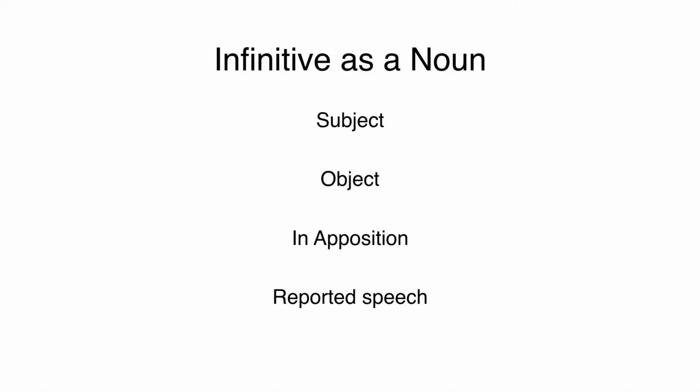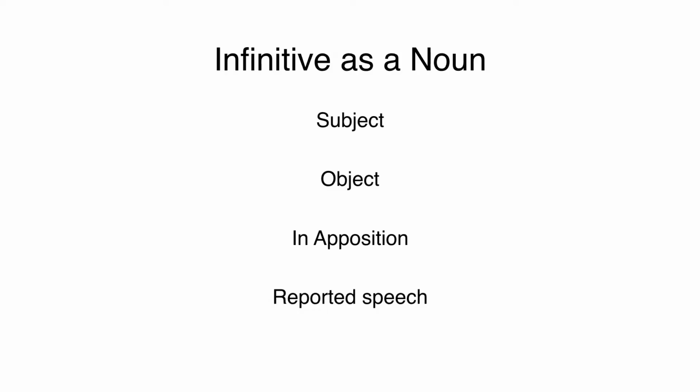Also, the infinitive can function in apposition. That is, to give further information about a concept or a noun that has already been mentioned. So, for example, this is the will of God, your sanctification, to abstain from fornication. So, to abstain is the infinitival idea, and it is further giving information about this sanctification that Paul mentions.